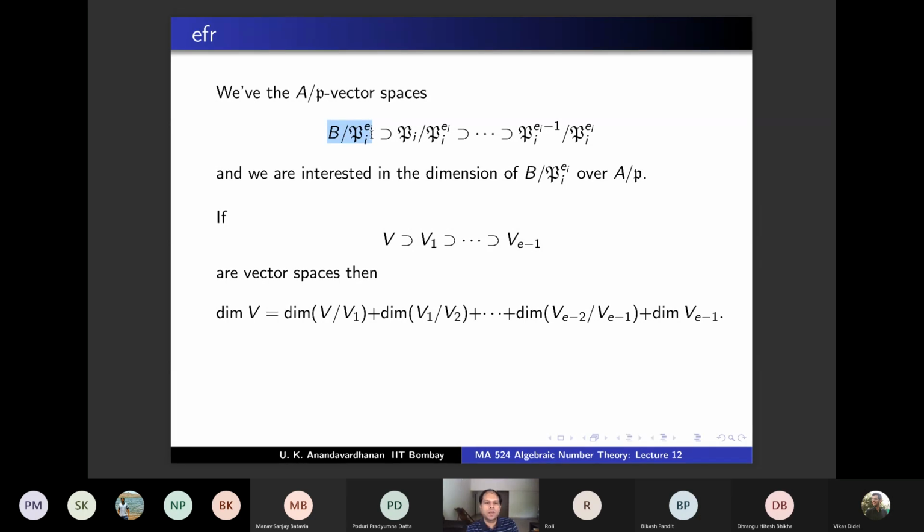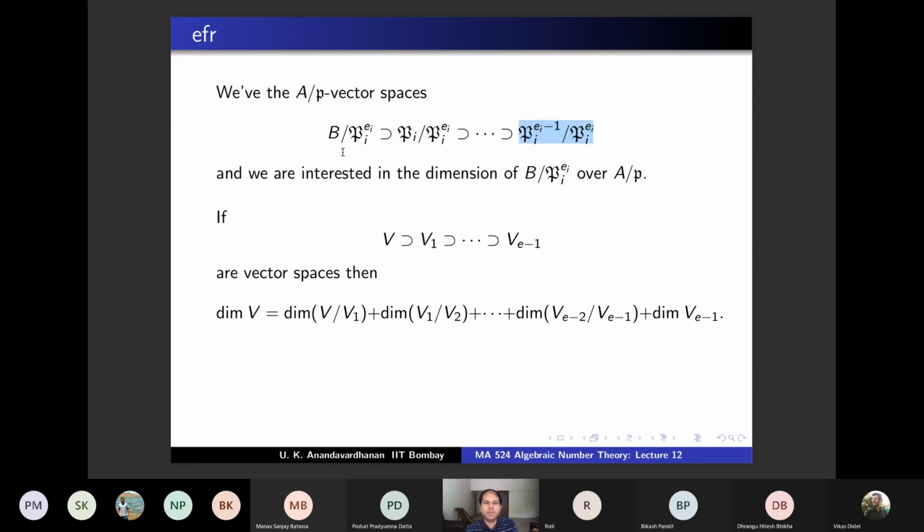So you are interested in this dimension, and it will be the sum of the dimensions of these quotients. What is the dimension of the first quotient? It is B/P^(e_i) by P_i/P^(e_i), so it is B/P. So that is f_i. And what is the dimension of the next quotient? It is P/P^e by P^2/P^e, so that is P/P^2. But P/P^2 is again isomorphic to B/P, so again it is f_i. So each quotient is f_i, and the last one is also f_i. So each of these terms is f_i.